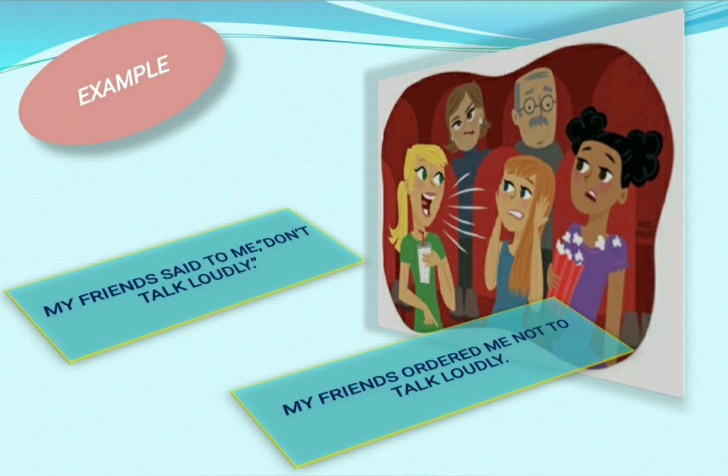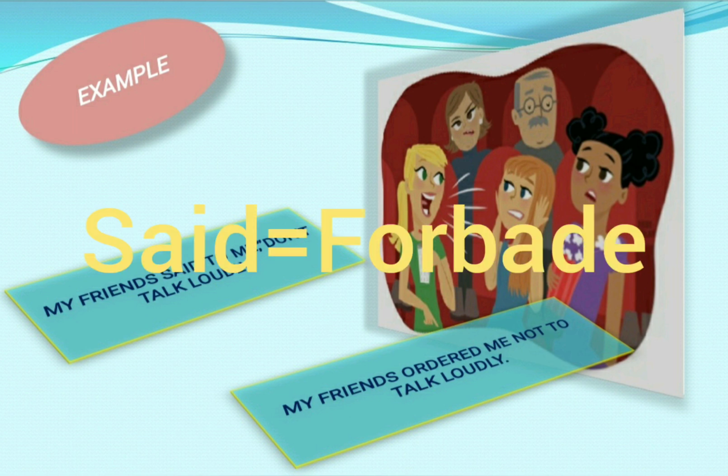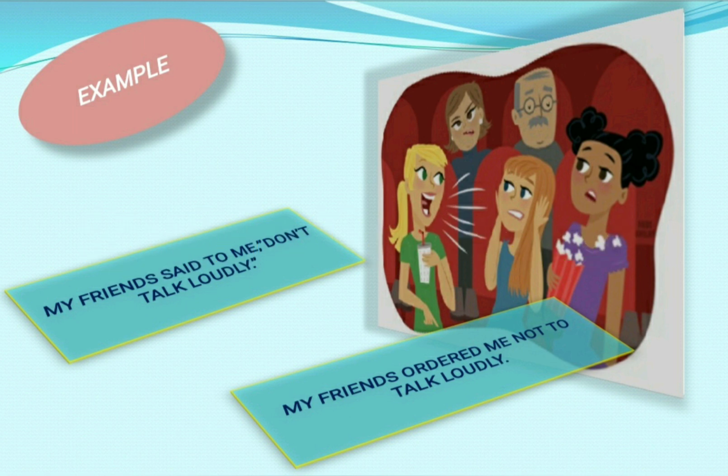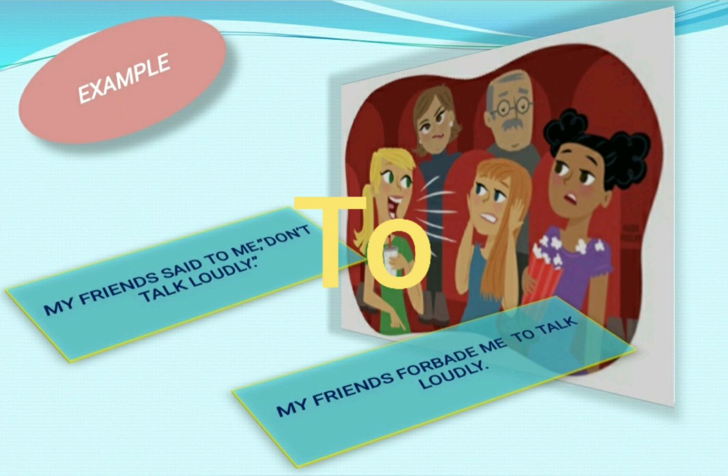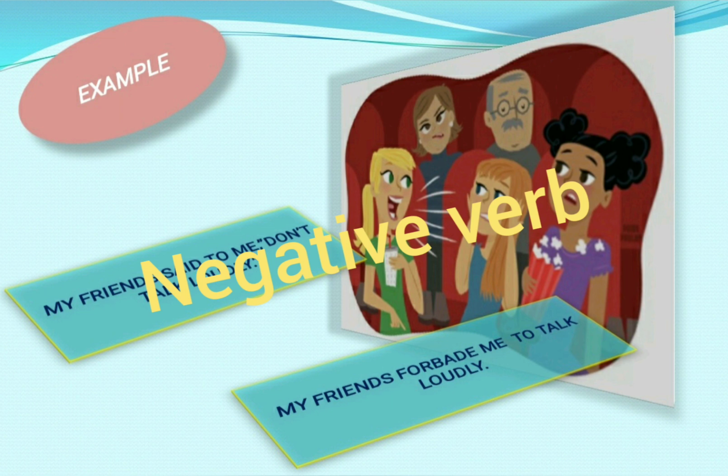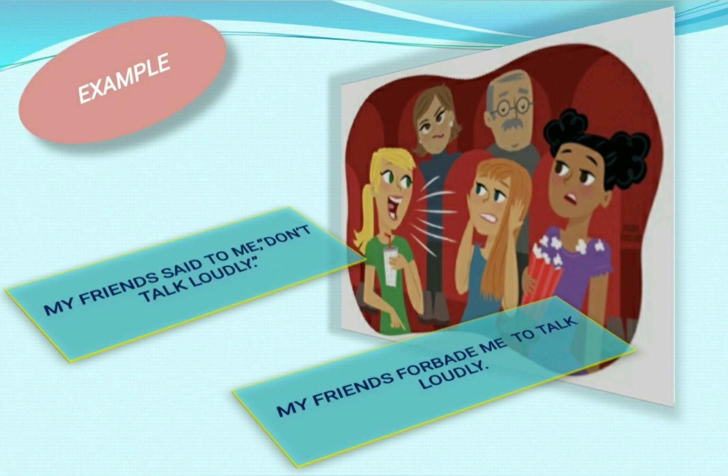Now suppose you want to use forbade in place of said. Then what will be your connector? Your connector will be "to", because forbade is itself a negative verb. So now see the direct speech. Your direct speech is, "My friends said to me, don't talk loudly." So now the indirect speech will be, "My friends forbade me to talk loudly."